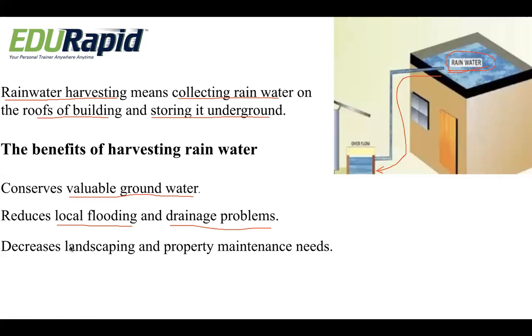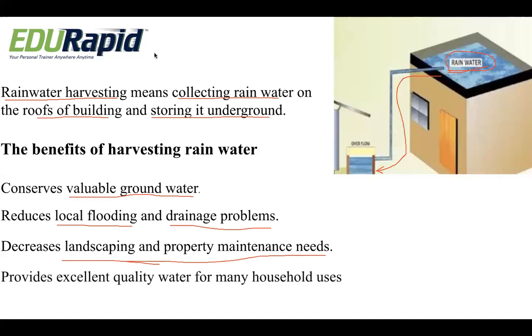Thirdly, it decreases the landscaping and property maintenance needs. Whenever there is an excess flow of water, it leads to the loss of most of the fields. So it prevents the landscaping and property maintenance needs. It provides excellent quality water for many household uses. We have seen so many places without water. By the rainwater harvesting technique, it provides excellent quality since rainwater is a pure form of water. So we get very good quality water for many household uses.